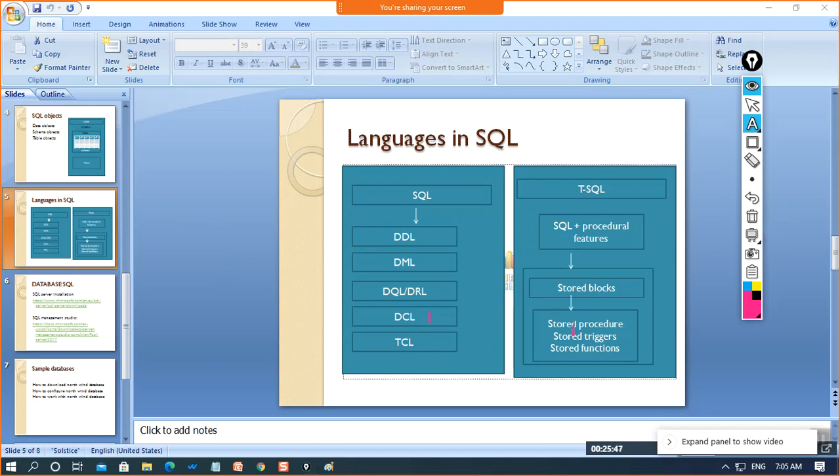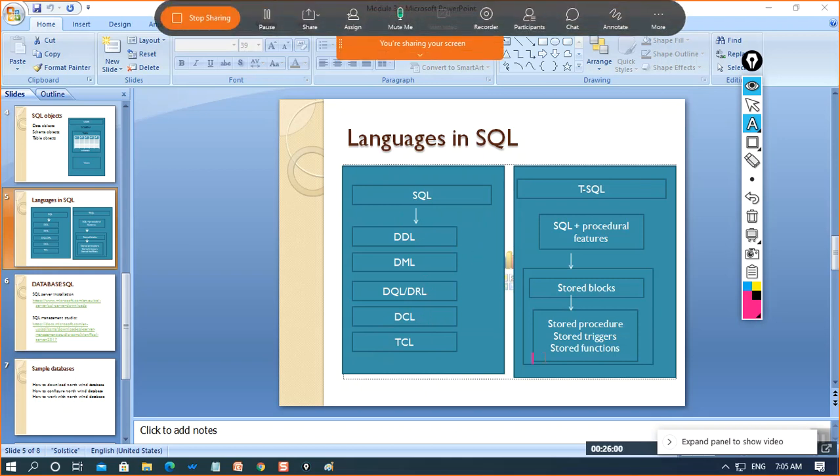Now comes data control language, where we will be able to control the data. Next is transaction control language. We'll cover all of them in more depth one by one when we run the code. I will cover all of them, don't worry.